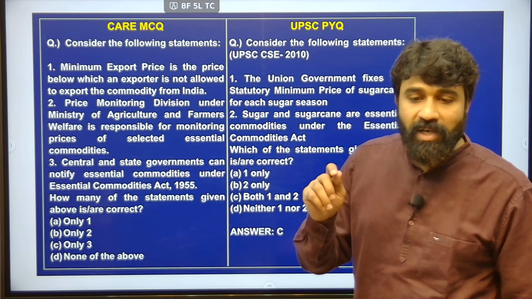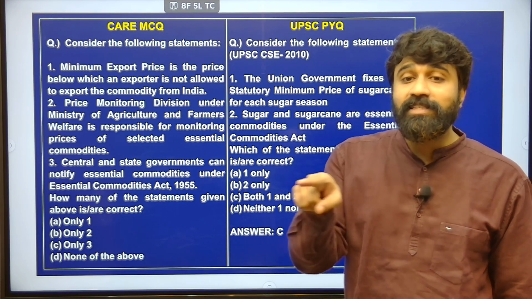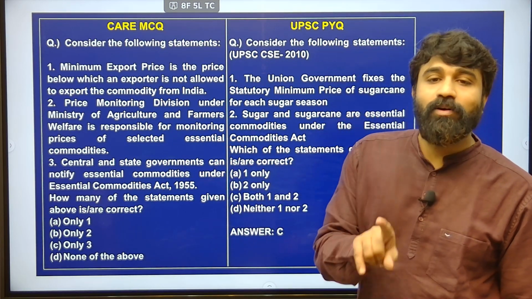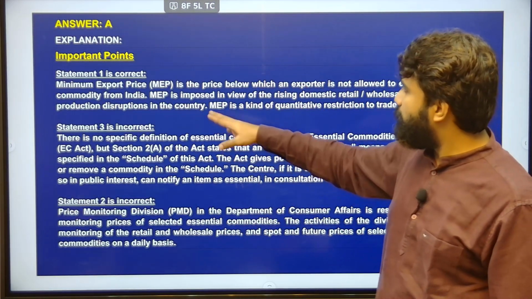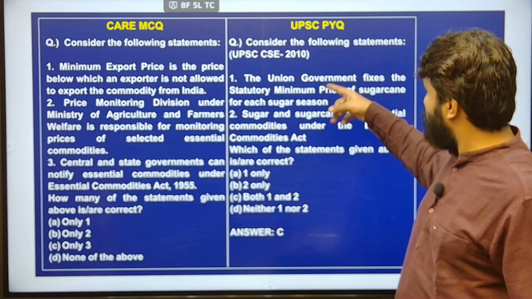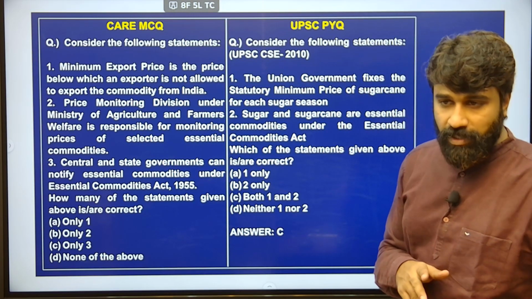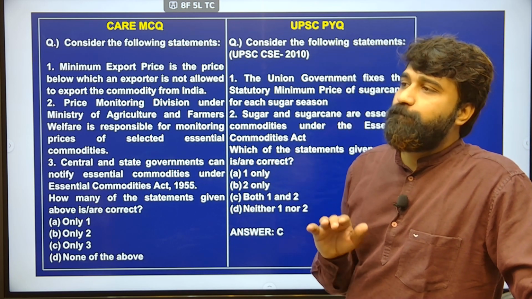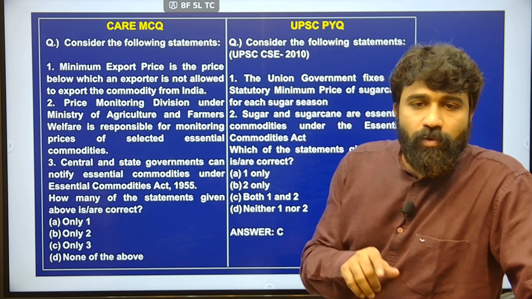Actually, the central government will notify which goods will come under the Essential Commodities Act in consultation with the respective state government, but it is actually notified by the central government, not the state government. Okay? So this is regarding minimum export price and these things. Why have we read these questions? Because in 2010 also there was a question related to minimum price of sugarcane for sugar. Recently, such a minimum price dispute has also been going on.